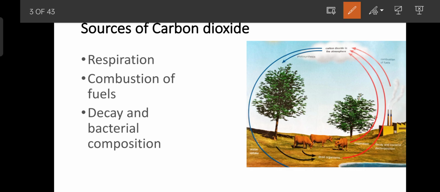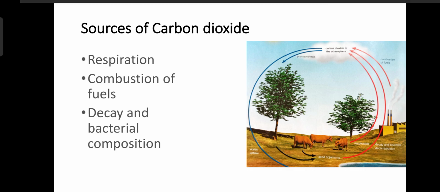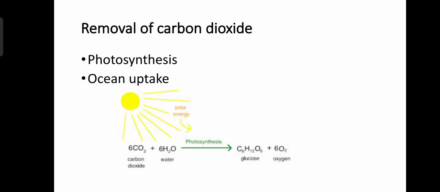Third point is decay and bacterial decomposition. Dead animals and plants decay. Bacteria break down the carbon compounds in them, and carbon dioxide is produced in the process. When decomposers like bacteria or fungi decompose the dead organisms, carbon dioxide is produced. So they are adding carbon dioxide to the atmosphere.